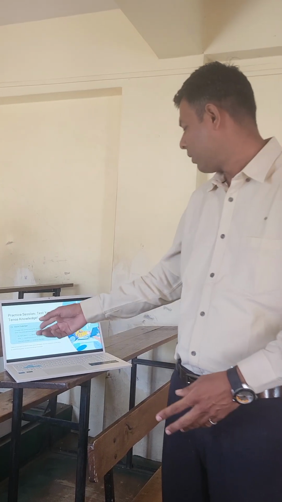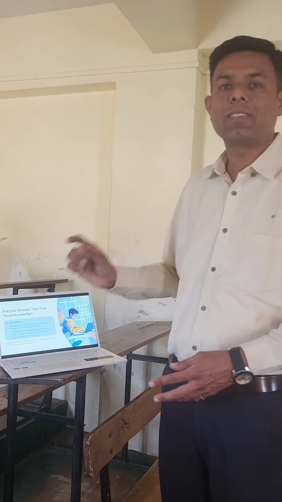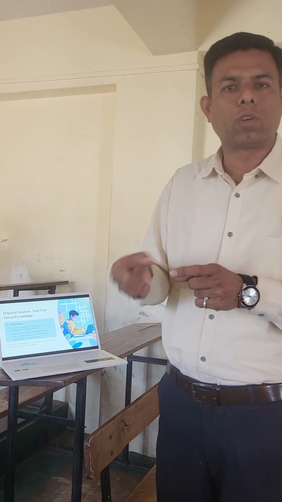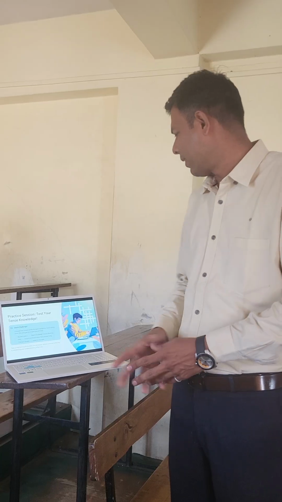This other slide is just a practice session. There are 3 examples that I have given you. You may solve them at home or discuss with one another. The first example is, by next year I dash learn to speak French fluently. The second example is, she dash watched a movie when her phone rang. And the third example is, the sun always dash rise in the east. So the verbs I have given you in the bracket, you have to make use of the correct form of the verbs and then solve accordingly. Okay? So this is just a practice session.